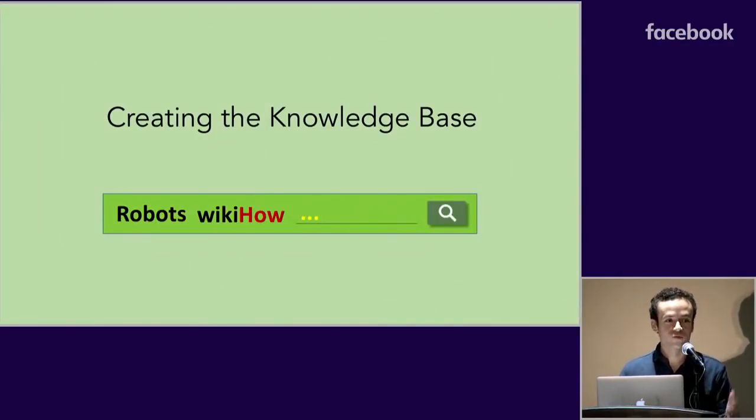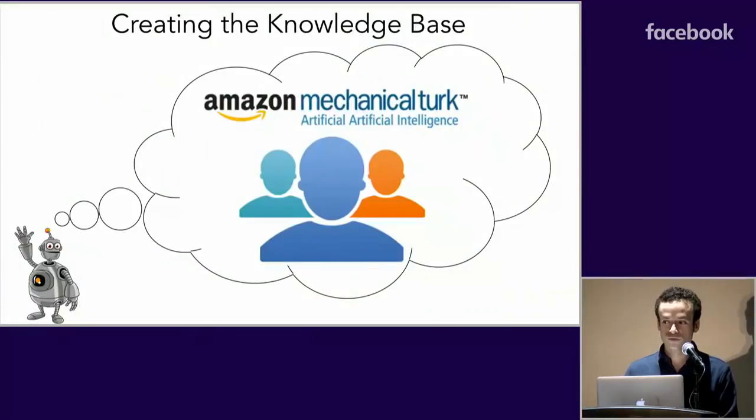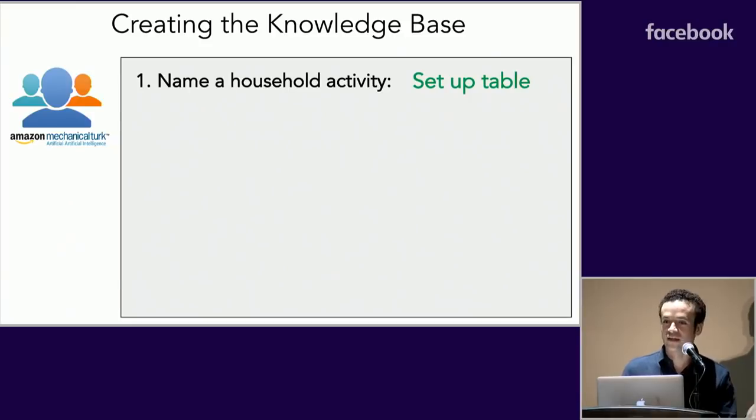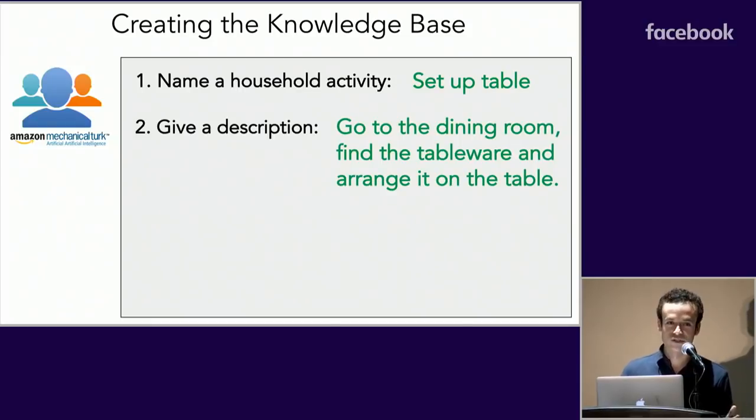As our first step, we aim to collect a knowledge base of diverse activities. And remember that we aim to collect this aimed at robots, meaning that we want programs with all the instructions representing these activities. Of course, we want to scale this knowledge base beyond the programming-savvy grad student. So we aim to collect those tasks via crowdsourcing. And we do this in multiple steps. First, we ask people to name an activity they would typically do at home, and ask them to provide a description as if they had to teach another person to do it.